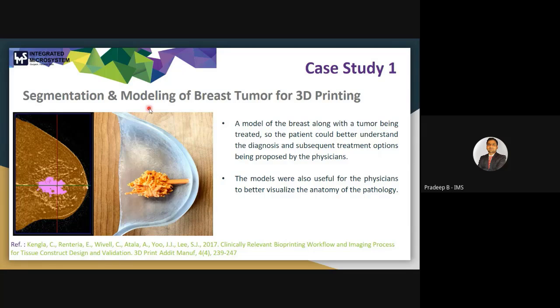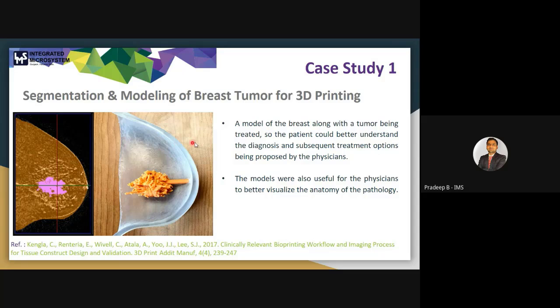Basically, in this case study, you can see a model of the breast along with the tumor, which is being treated so that the patient could better understand the diagnosis and the subsequent treatment options that are being proposed by the physicians.